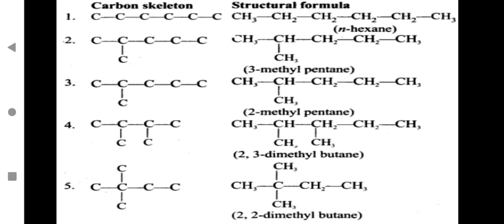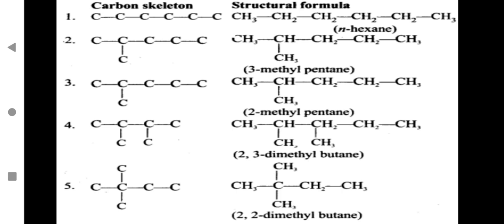Here you can see the carbon skeleton. To make it more clear to you, I have shown you all carbon skeletons as well. So carbon-carbon can form a straight chain in the first, that is normal hexane. Then in the second, you can show the branching with the second carbon atom, attach one more carbon atom. You can show like this, that is 3-methyl pentane.